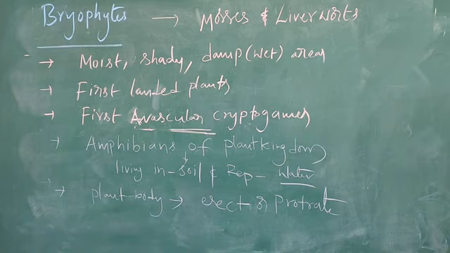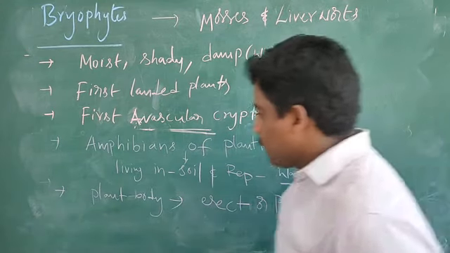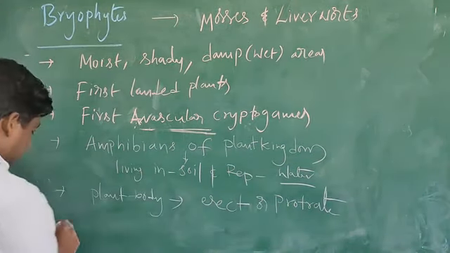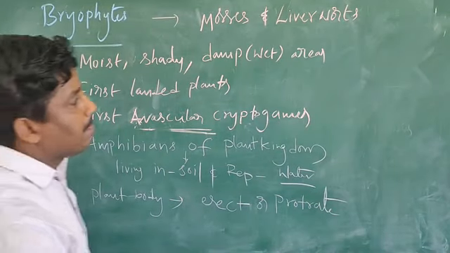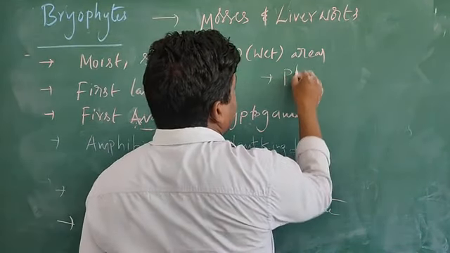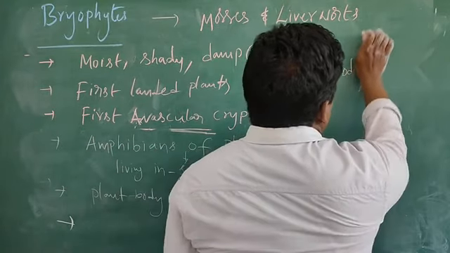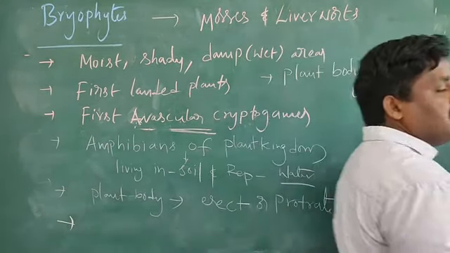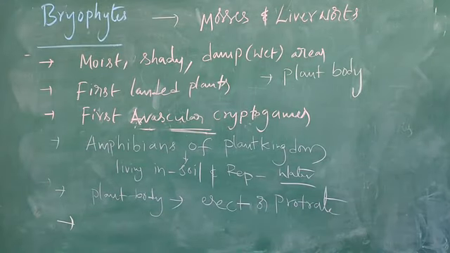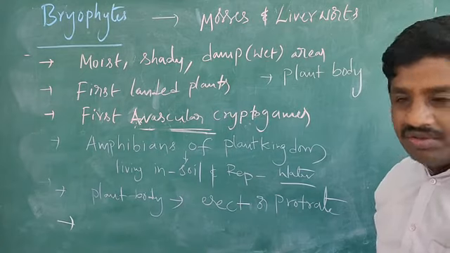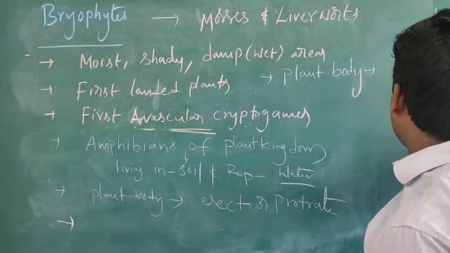Okay, and in these plants, next point. This plant body has one specific feature.